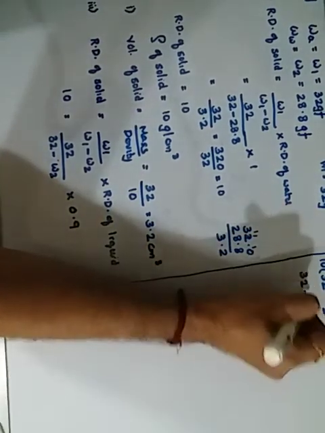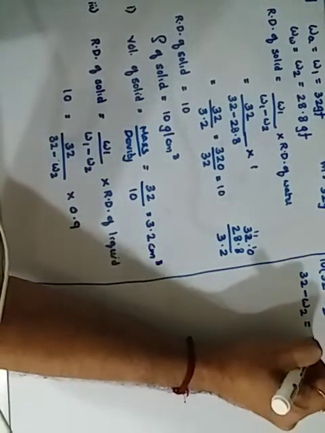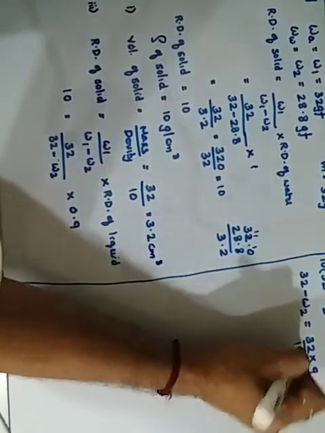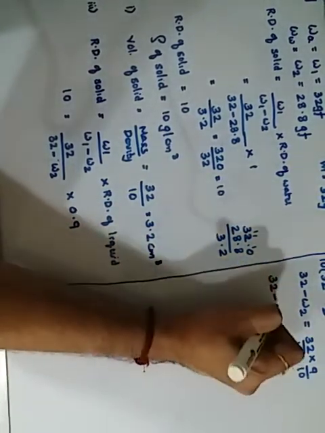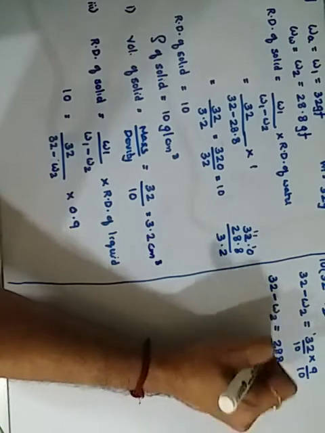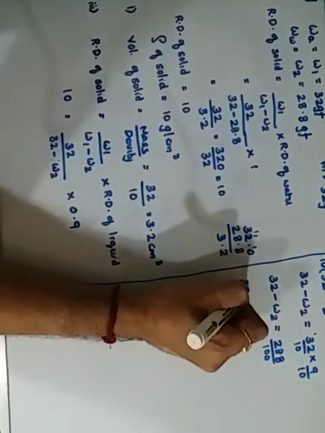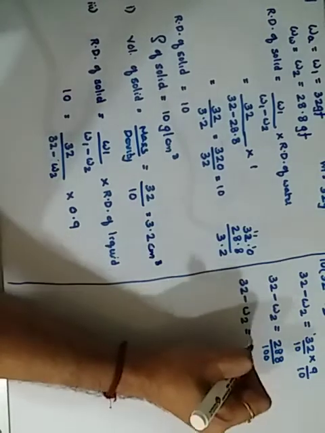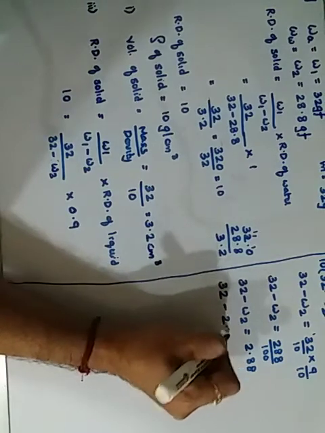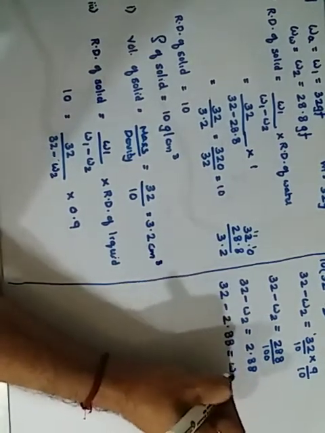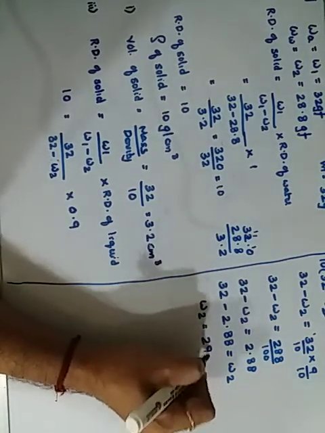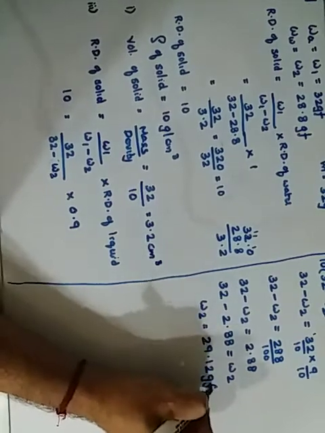This is your 32 minus W2, which is equal to, keeping this as it is, into 9 upon 10, and this 10 also comes down. So 32 minus W2 is equal to 9 twos are 18, 9 threes are 27 and 28 upon 100. Therefore 32 minus W2 is equal to 2.88. Take it on this side: 32 minus 2.88 is your W2. That means the weight of the solid in the other liquid will be 29.12 gram force. Getting it?